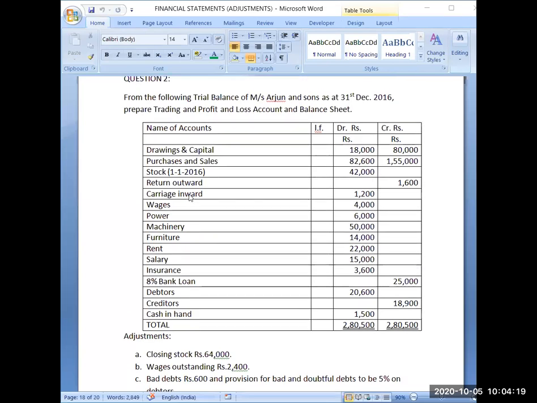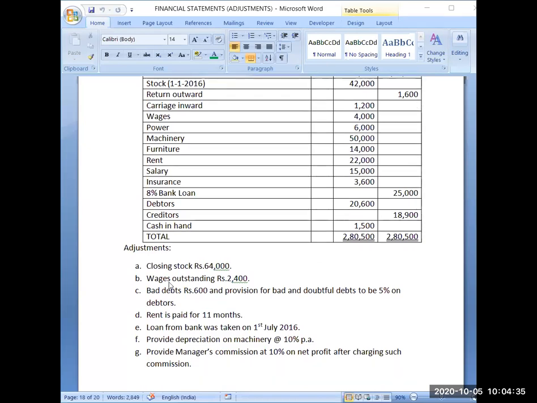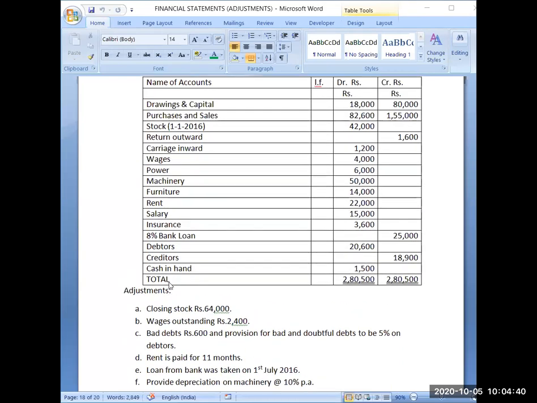Now see names of accounts. Drawings and capital, balances are given, purchases and sales, stock, return outward, carriage inward, wages, power, machinery, furniture, rent, salary, insurance, 8% bank loan, debtors, creditors, cash in hand. These accounts are given in the trial balance. And if you will observe, some of these are personal accounts, some of these are real accounts, some of these are nominal accounts. So these will be posted to the different locations in financial statements. Some will go to trading account, some will go to profit and loss account, some will go to balance sheet.